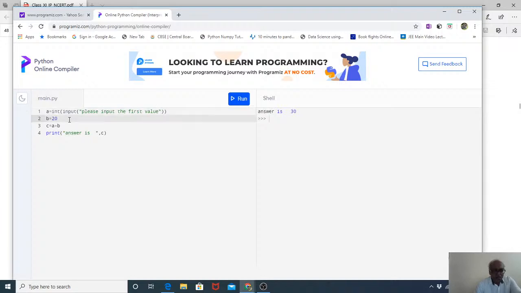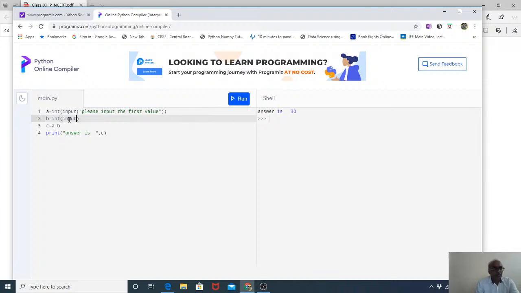Similarly, we are going to run this one also. Clear. Then we write I11 int, clear, and then we write here input.